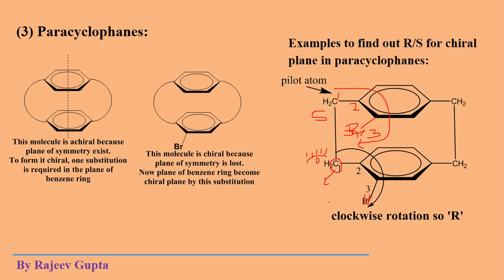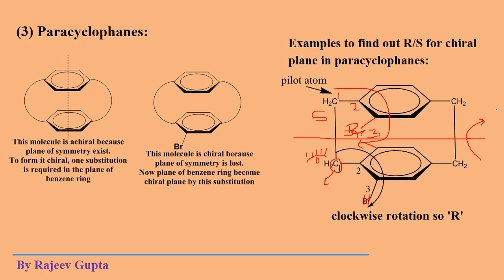Now, if you rotate this molecule by this axis, suppose you rotate this molecule using this axis by 180 degrees, then this substituent will go to this side. Okay, you can visualize this molecule.